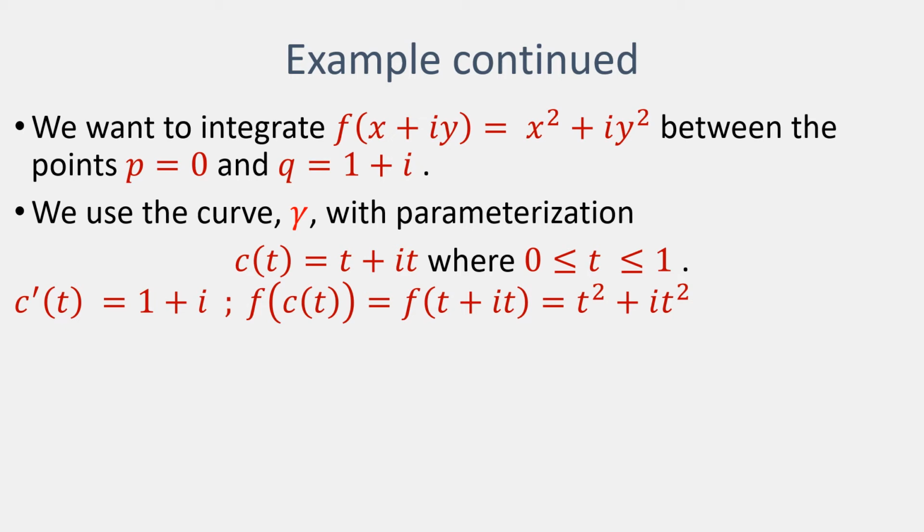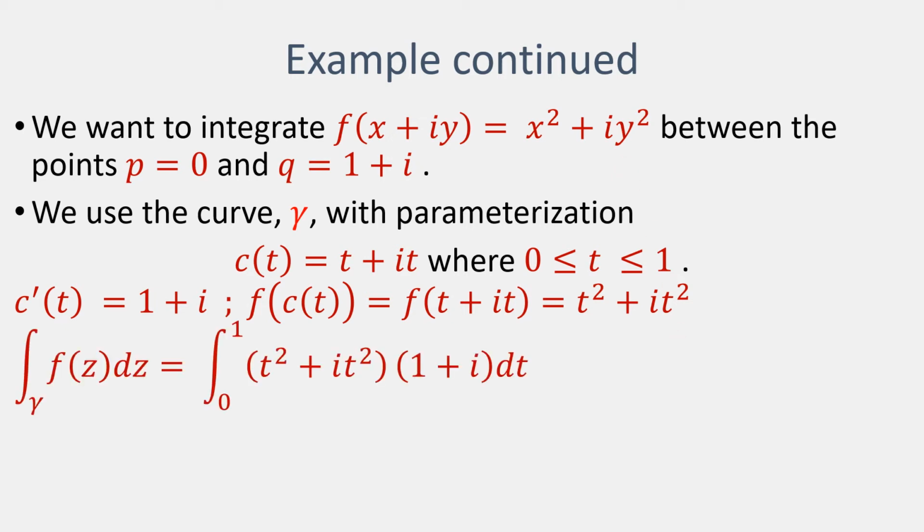So we start off, we differentiate this function, and we get just the outcome 1 plus I. And we look at the value of our function when we apply it to the curve function, the value on t plus I multiplied by t. Our function squares the real part, we get this outcome, and it squares the imaginary part, we get this outcome.